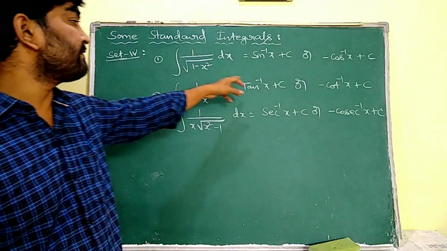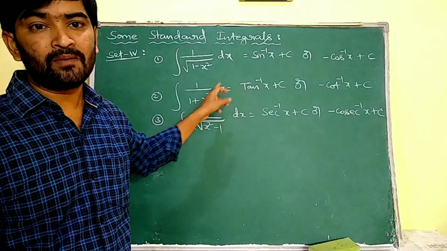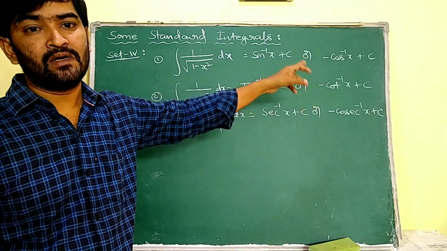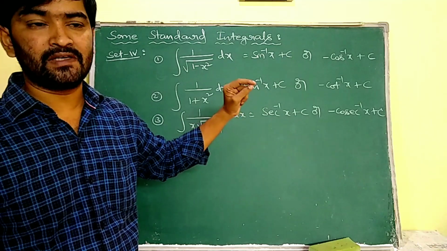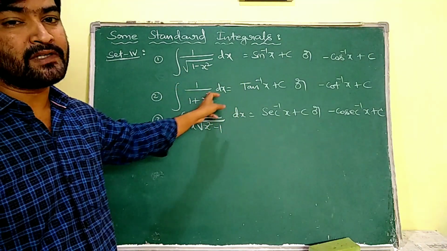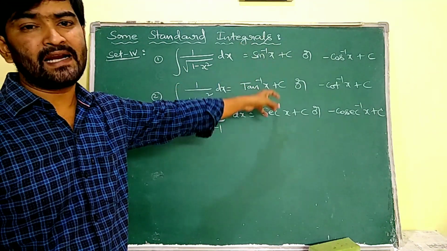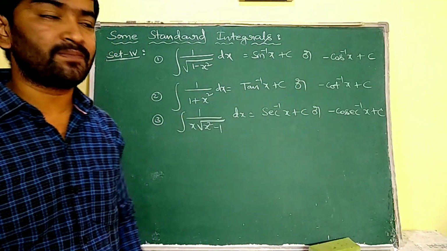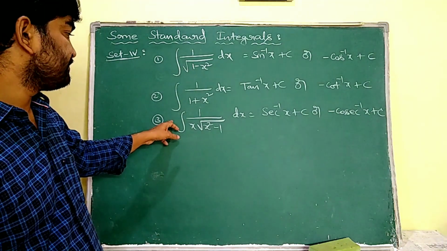Similarly, d by dx of tan inverse x we know is 1 by 1 plus x square, and d by dx of cot inverse x is minus 1 by 1 plus x square. So the integral of 1 by 1 plus x square dx is equal to tan inverse x plus c or at times minus cot inverse x plus c.